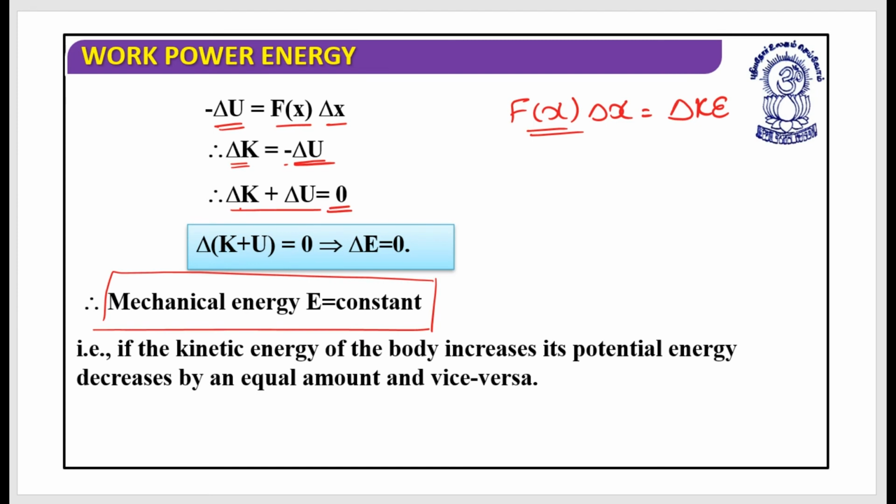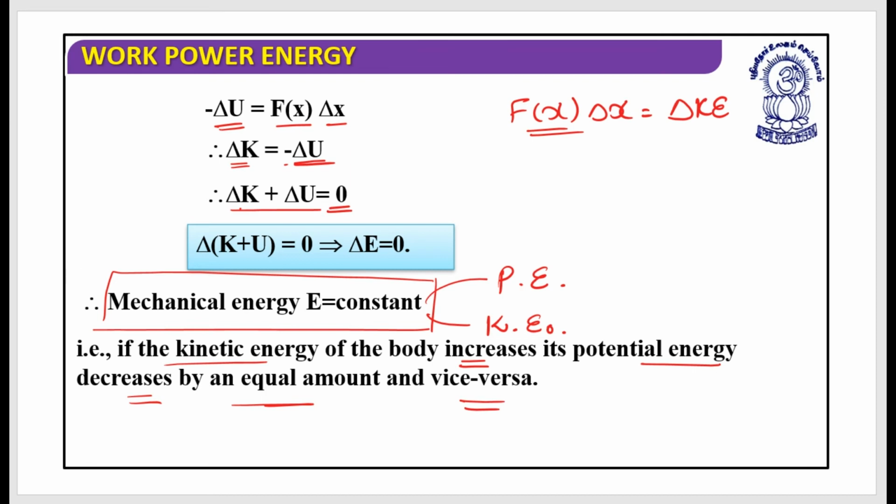While discussing this, we are interested in two parts: one is the potential energy, another is the kinetic energy. We say that the summation of potential energy and kinetic energy is always constant. So if the kinetic energy of the body increases, its potential energy decreases by an equal amount, and vice versa. I hope this is clear.